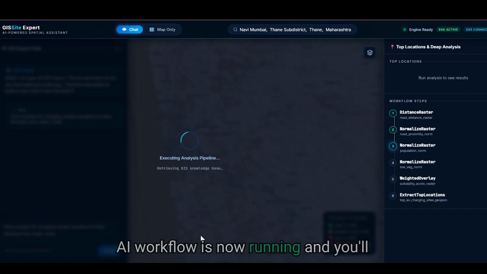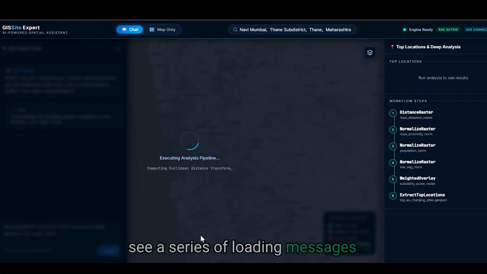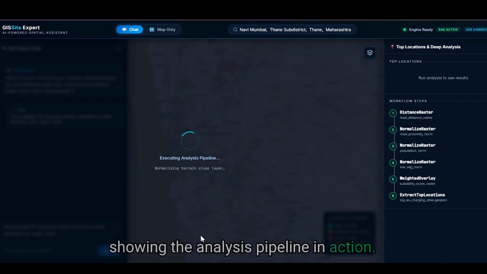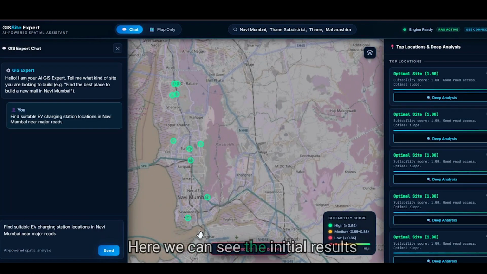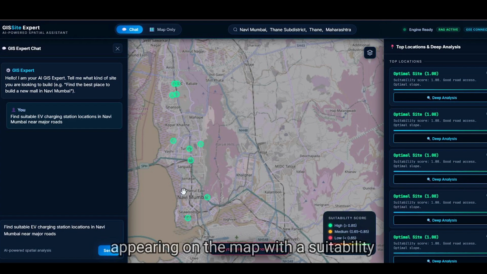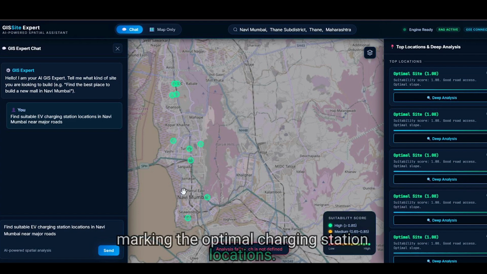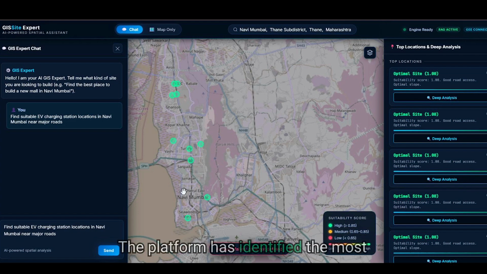The AI workflow is now running, and you'll see a series of loading messages showing the analysis pipeline in action. Watch as it loads the road network, processes the geometry, and downloads elevation data. This is GeoSmart AI working through each step of the complex geospatial analysis automatically. Here, we can see the initial results appearing on the map with the suitability overlay and green dots marking the optimal charging station locations. The platform has identified the most promising sites based on our criteria.